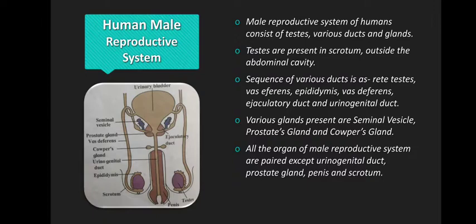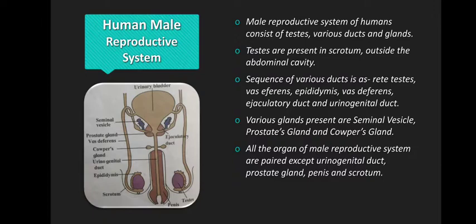Then various glands are present, for example the seminal vesicle, prostate gland and Cowper's gland. All these glands secrete something. All these glands have a very important role to play as they lead to the formation of semen. We will see how they lead to the formation of semen.